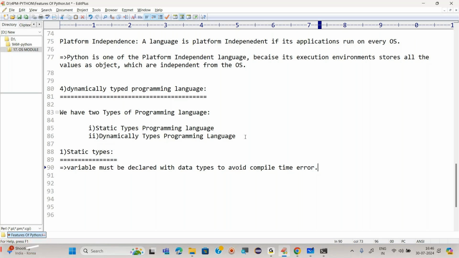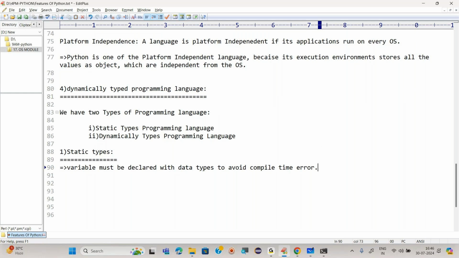Already we have seen compile based language, right? At a time it reads the whole program and throws the errors. Whatever program we have written, at a time it will read the whole program and give the output, or we can say error. If we are getting 50 errors, that means at a time we will get the 50 errors. What is the interpretation process? It reads line by line.